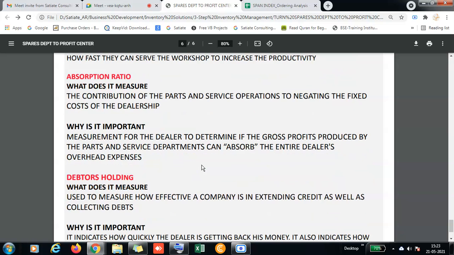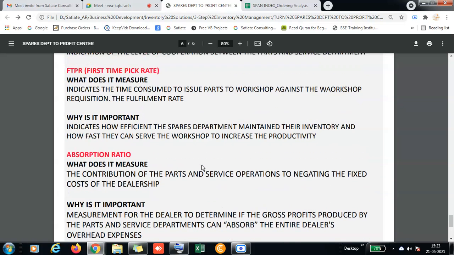Got it. It's like an absorb fill ratio of a particular. Yes, it is a fill.